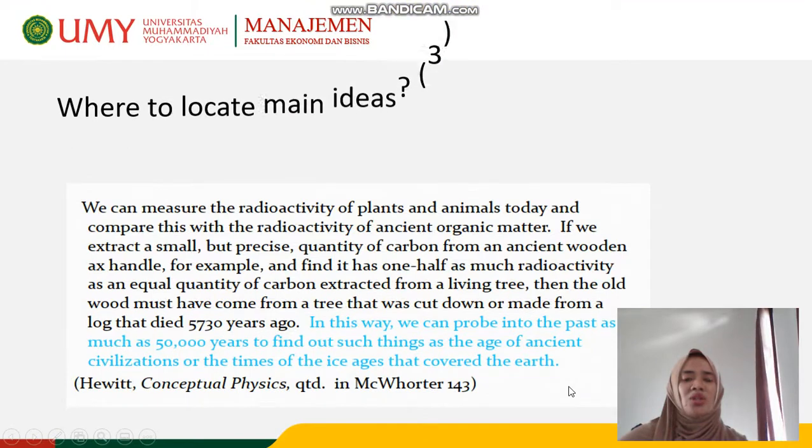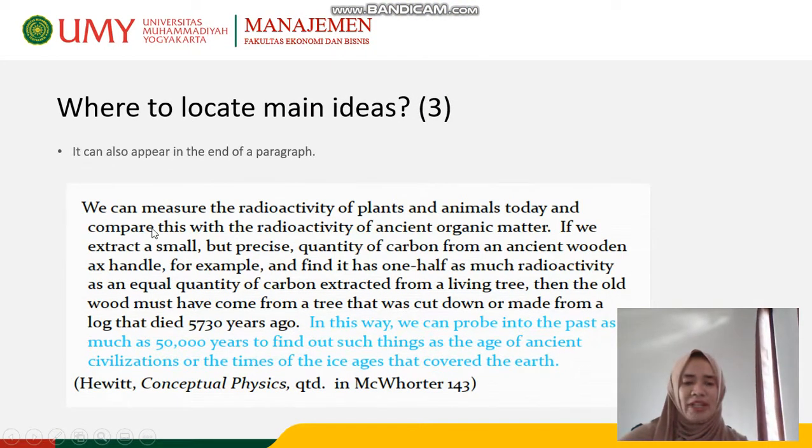Sometimes the main idea can also appear at the end of the sentence, like this one. Okay, this is the supporting details. This is about radioactivity, and this one is the main idea at the end of the sentence. You can read later on, right?